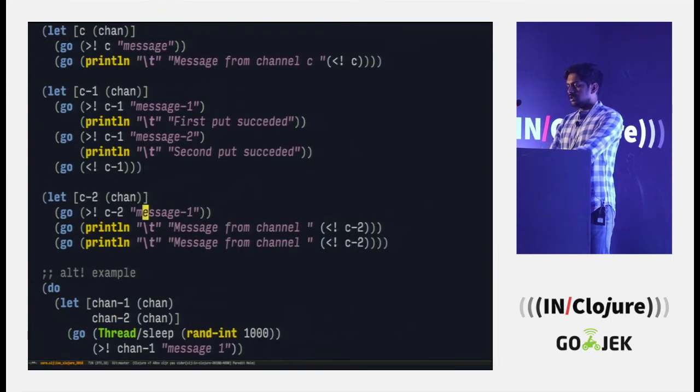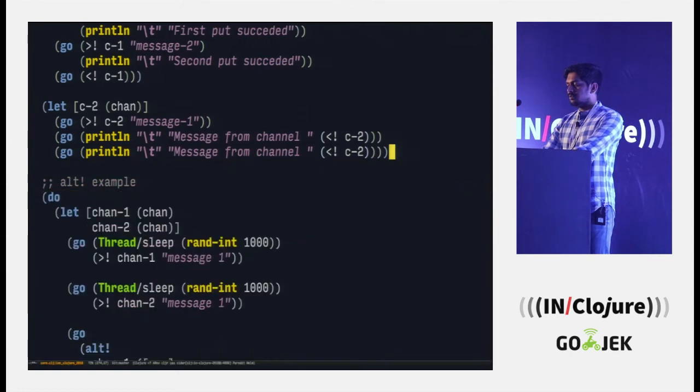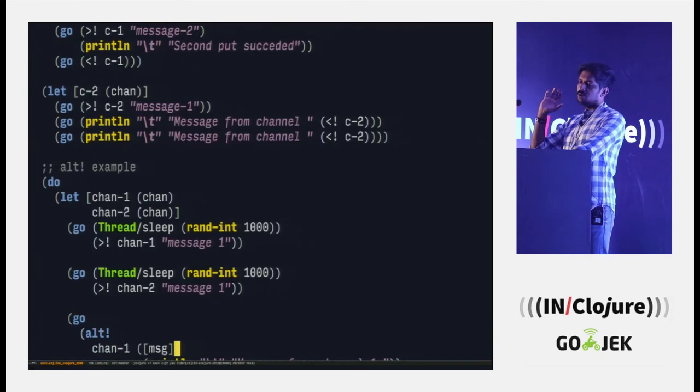Same thing for your consumer. If there is just one single put and there are two consumers, only one will succeed and the other will just keep waiting for another message to consume. So we have these semantics of blocking, where we can make processes block on something and wait for that message to come. There is another thing called alt, where you can choose between two channels and say, okay, give me the first thing on either of these two channels. I care about just the first thing that comes up.